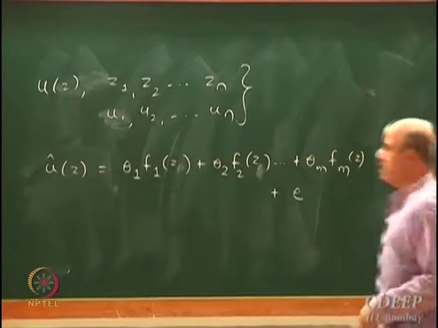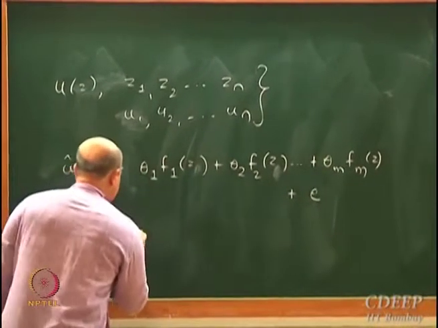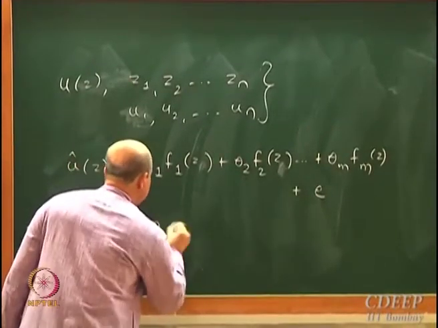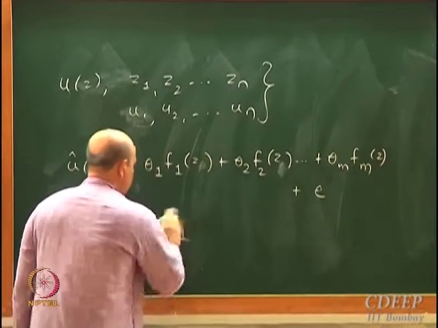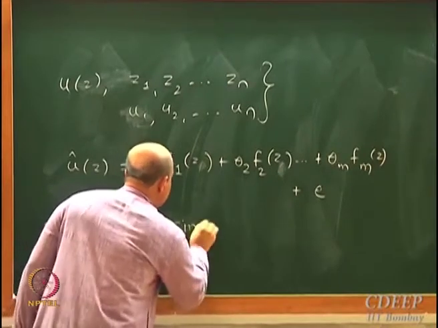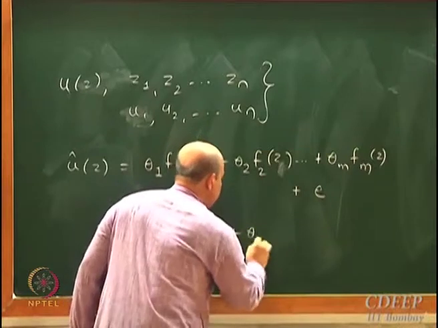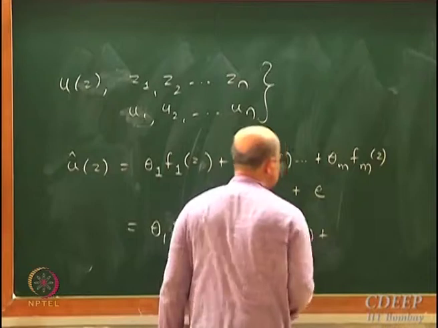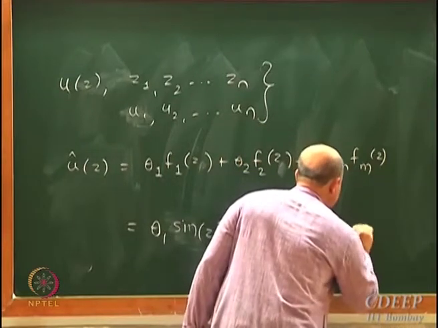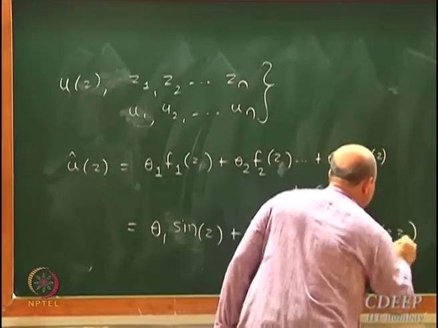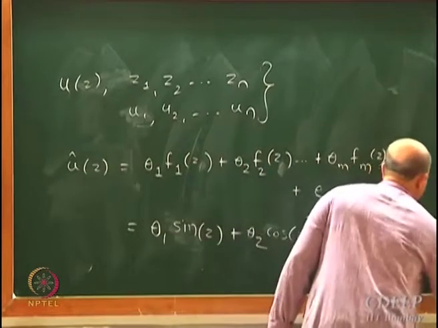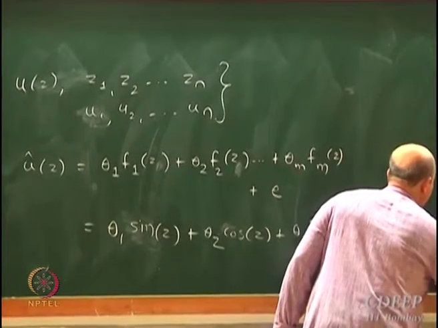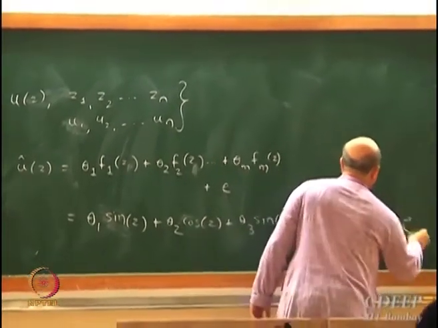Instead of being abstract, let me put it in a concrete form. So u cap is theta 1 sine z plus theta 2 cos z plus theta 3 sine 2z plus theta 4 cos 2z, plus error.